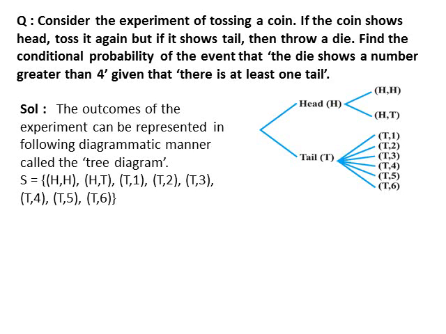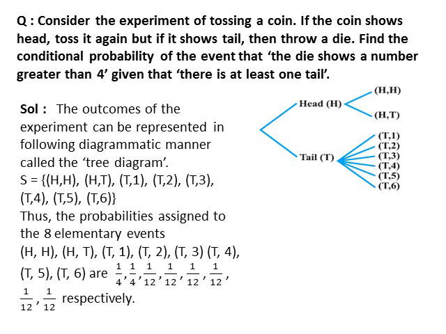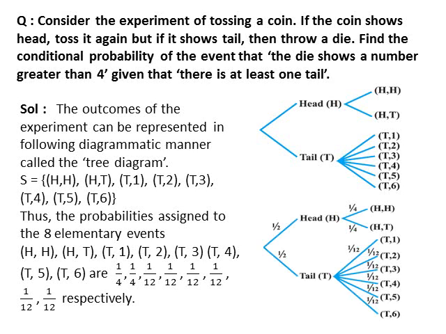But these outcomes are not equally likely. Here, probability of HH is 1 by 4 and HT is also 1 by 4. But probability of outcome T1 is 1 by 12 because outcome T1 appears only when a die and coin are thrown. In that case, we get a total of 12 possible outcomes.